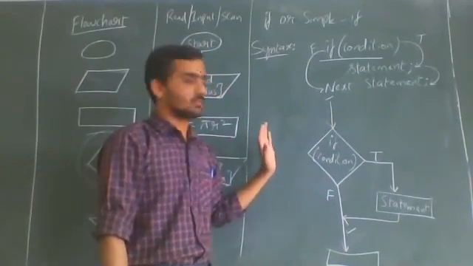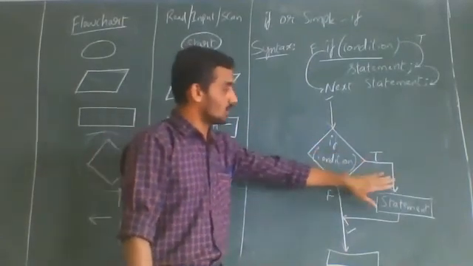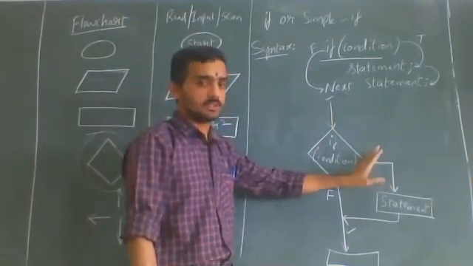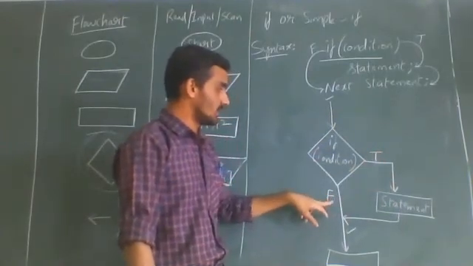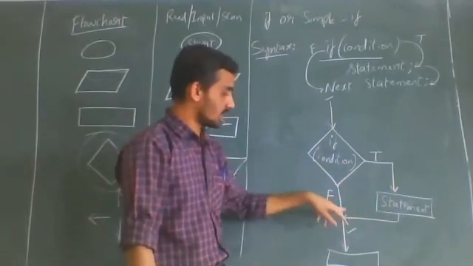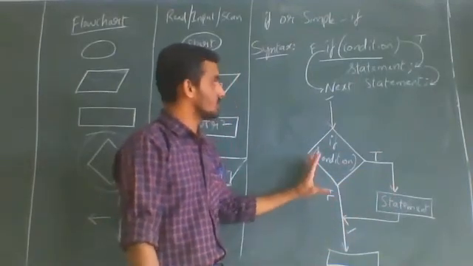Try to understand this concept. Condition you write, in one direction you write T, which indicates true, and in another direction you write F, which indicates false. True means the statement is executed, and again it will follow the same path. This is for if statement.